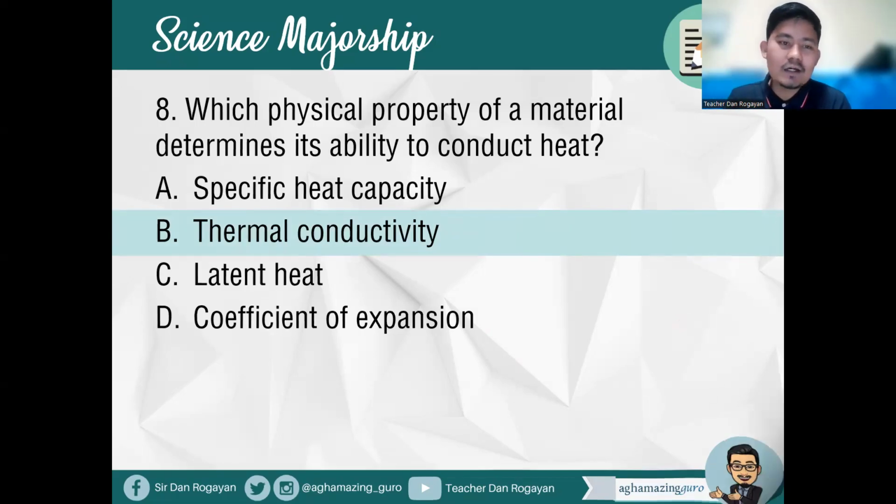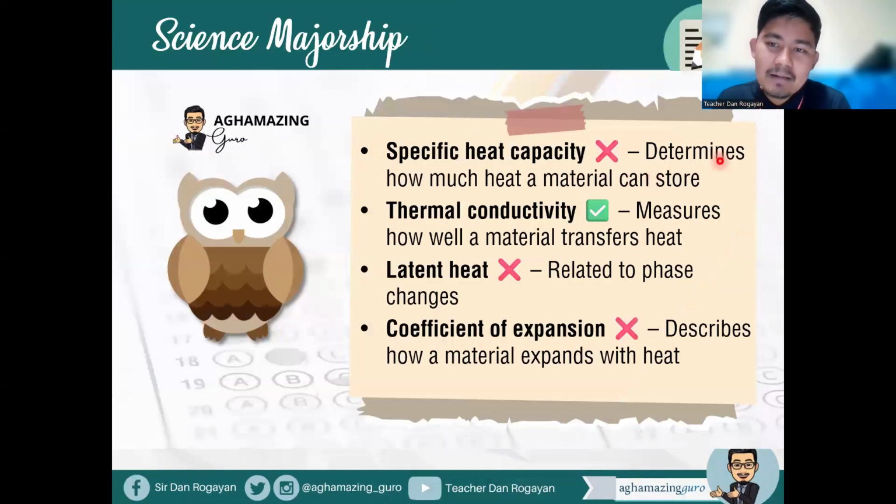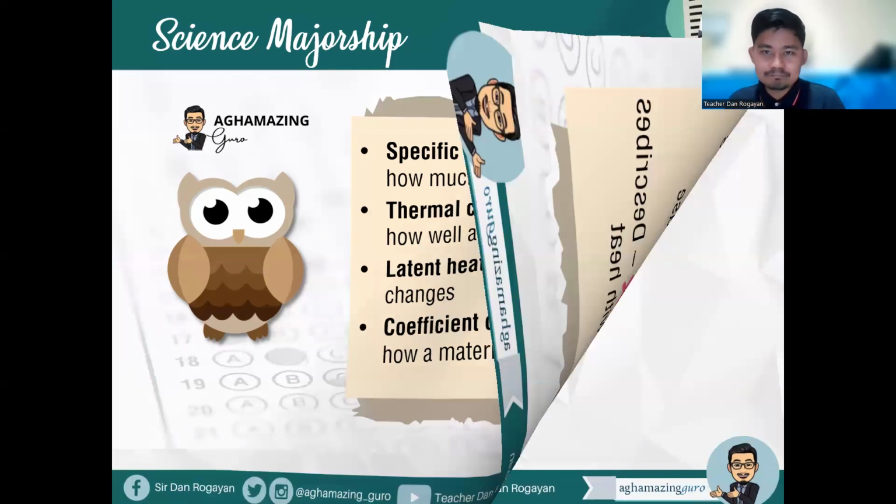Ability to conduct heat. Specific heat capacity determines how much heat a material can store. While thermal conductivity, as mentioned, measures how well a material transfers or conducts heat. Latent heat is related to phase changes, while the coefficient of expansion describes how a material expands with heat. All right, so the answer here is thermal conductivity.